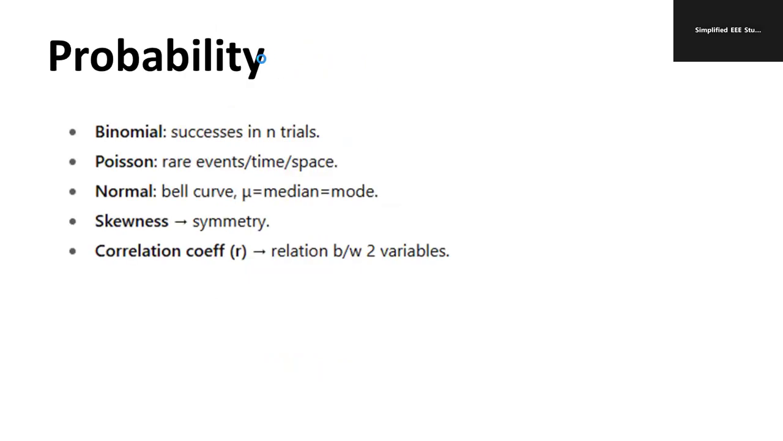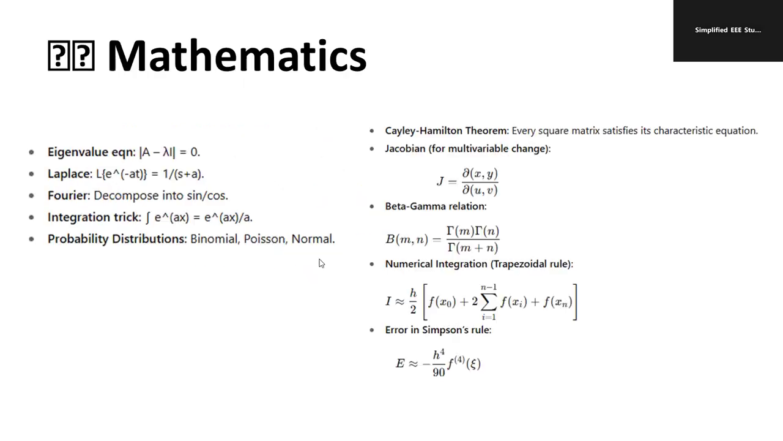With respect to the probability segment, you may expect binomial: probability of success in n trials. Poisson: rare events over time or space. Normal: bell shape, where mu means mean, median, mode. Similarly, skewness is nothing but asymmetry. Correlation coefficient is nothing but the relation between two variables.